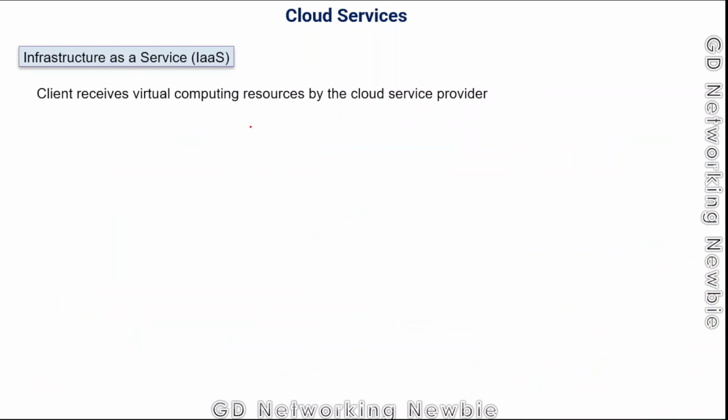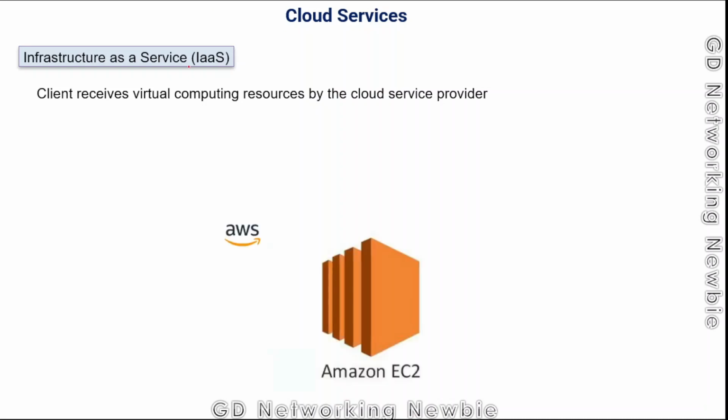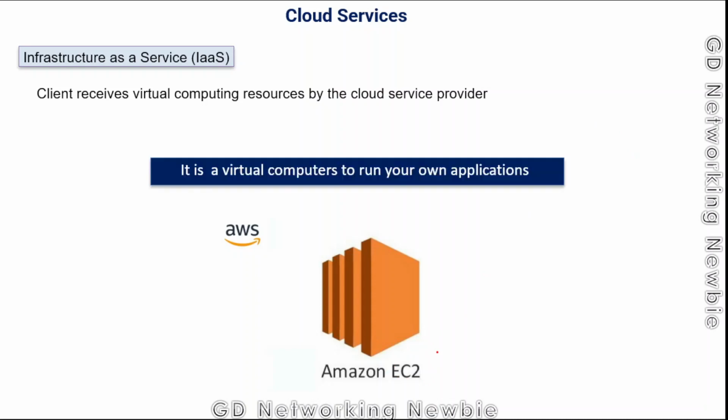Second is infrastructure as a service. In this case, as a client, we receive virtual computing resources from the cloud service provider. One example of infrastructure as a service given by Amazon is Amazon EC2, that is Elastic Compute Cloud. Here what we get is a computer, a virtual computer to run our applications.